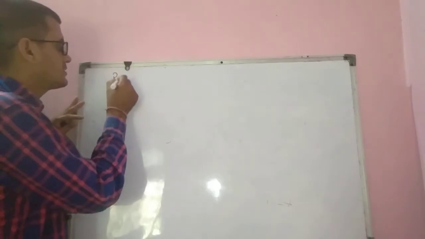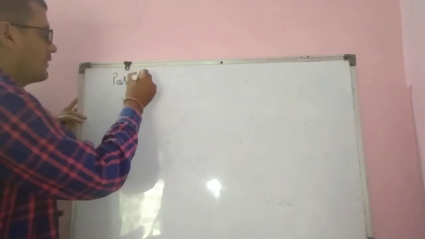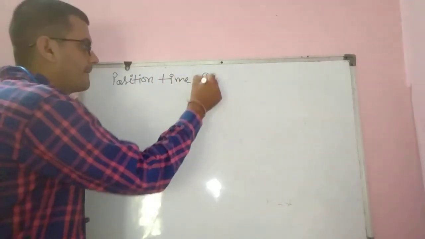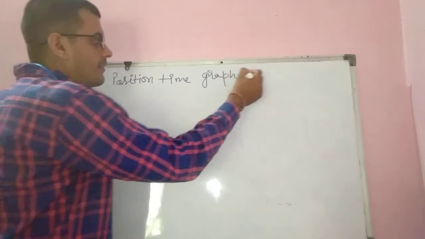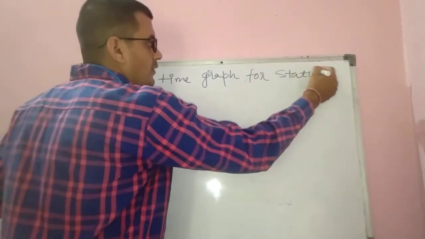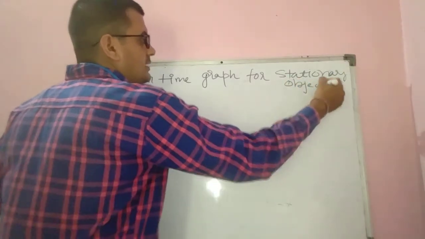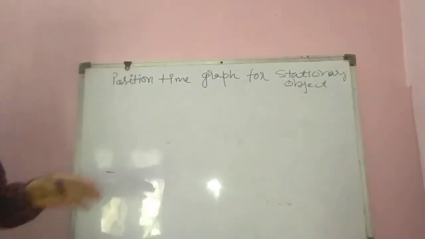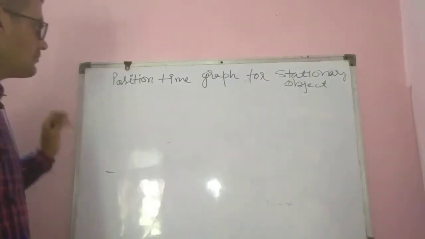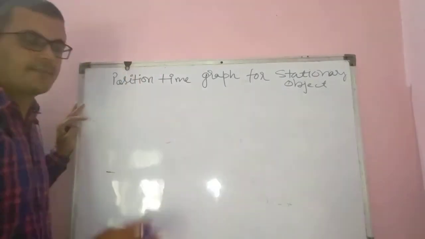Position time graph for stationary object. Okay student, this is the first topic of today's video lecture. We have to draw the position time graph.